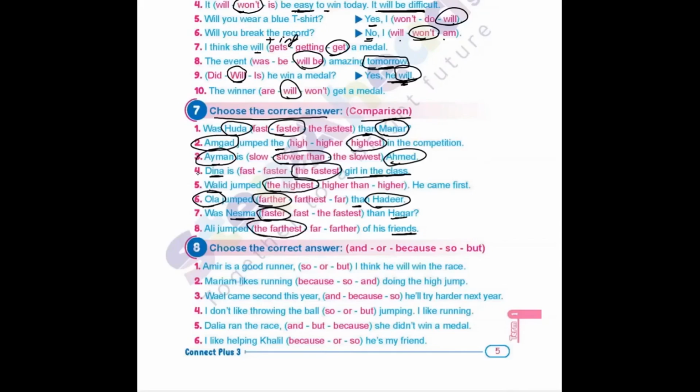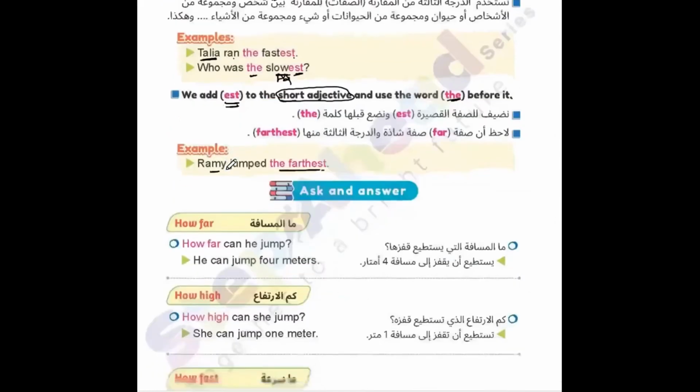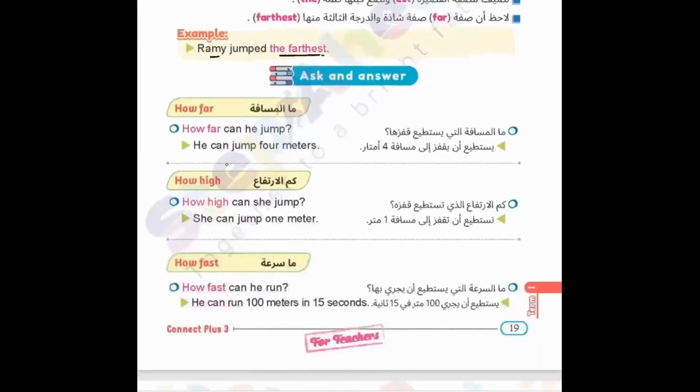I think like that we applied and checked how we can use the rules of adjective comparison for short adjectives. And now we will go to the last part in this lesson. We will study today some question words. What about these question words? It's a group of how. But here we have how far to ask about distance.